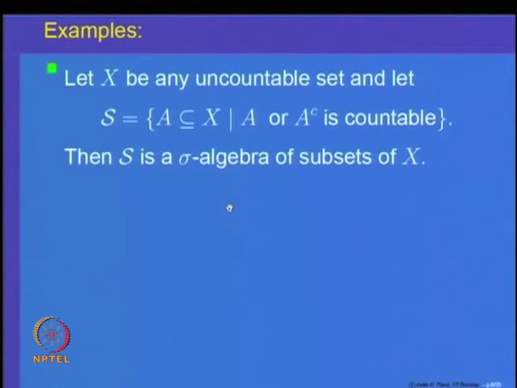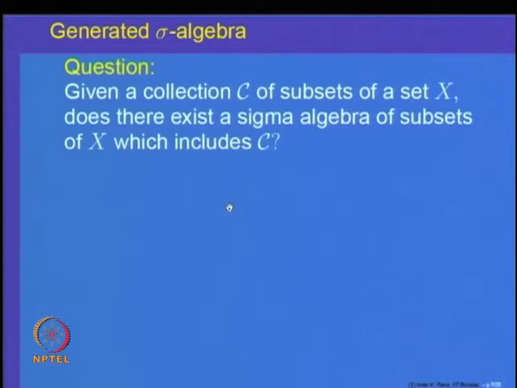So, we have given an example of a collection S of subsets of a set X which is a sigma algebra. Next, let us ask the question: given a collection C of subsets of a set X, it may not be an algebra, or it may not be a sigma algebra. Can we find a sigma algebra of subsets of X which includes this collection C? This collection C may not be closed under complements, or under taking countable unions. So, we would like to enlarge it so that it becomes a sigma algebra.